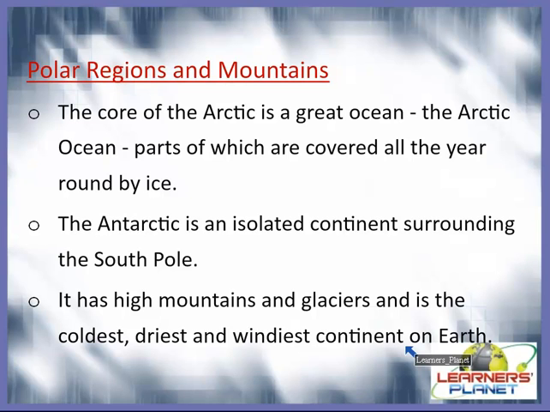How can we say that it is the coldest, driest and windiest continent on earth? These regions are very, very cold. The coldest temperature ever known on earth is minus 89 degrees Celsius, and this was recorded in Antarctica. So you can just imagine how cold minus 89 degrees Celsius is.